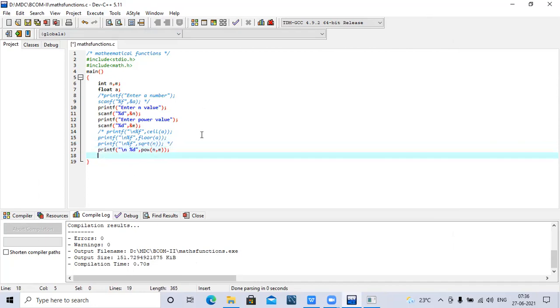So the next function is absolute value. An example: printf slash n percentage d comma abs of n.